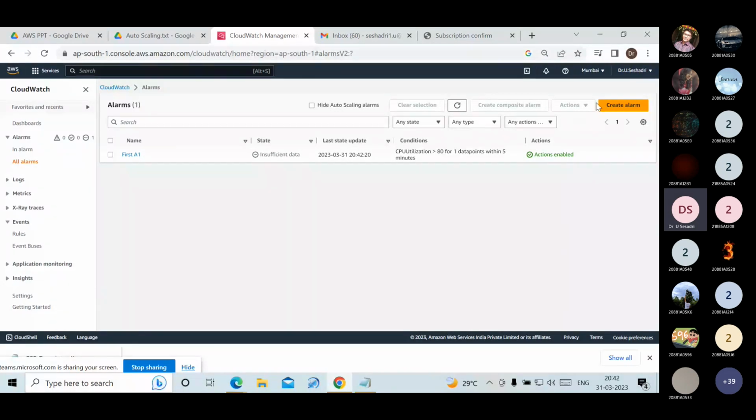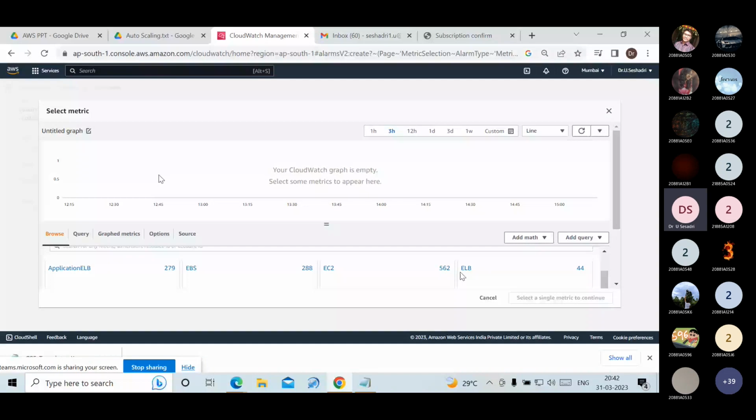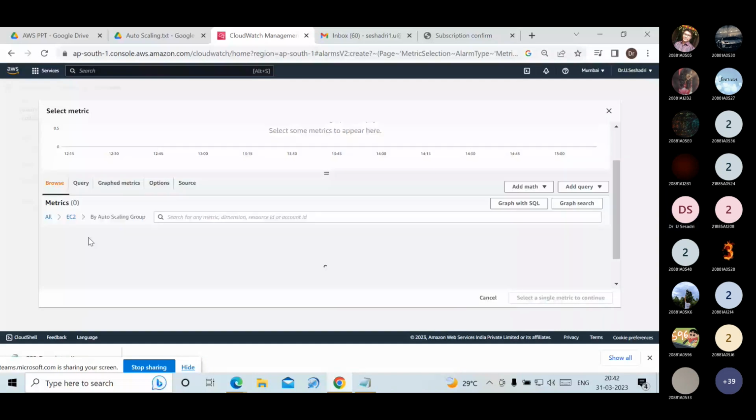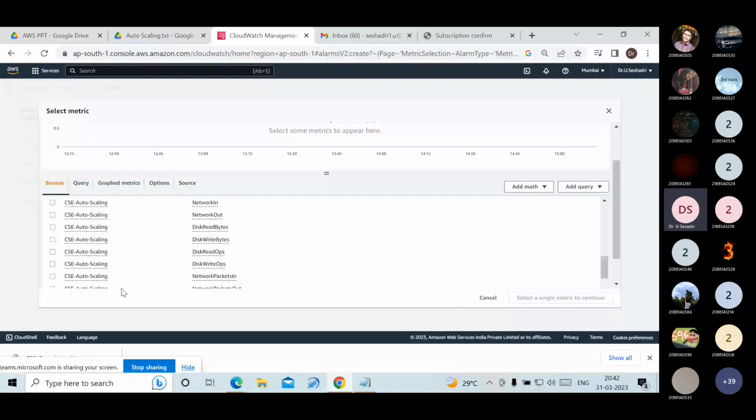Next, I am creating one more alarm. Click on create alarm. Select the metric. Choose EC2, by auto scaling group. We have to choose CSC auto scaling, depending on the client requirements. CSC auto scaling CPU utilization is the parameter we chose.